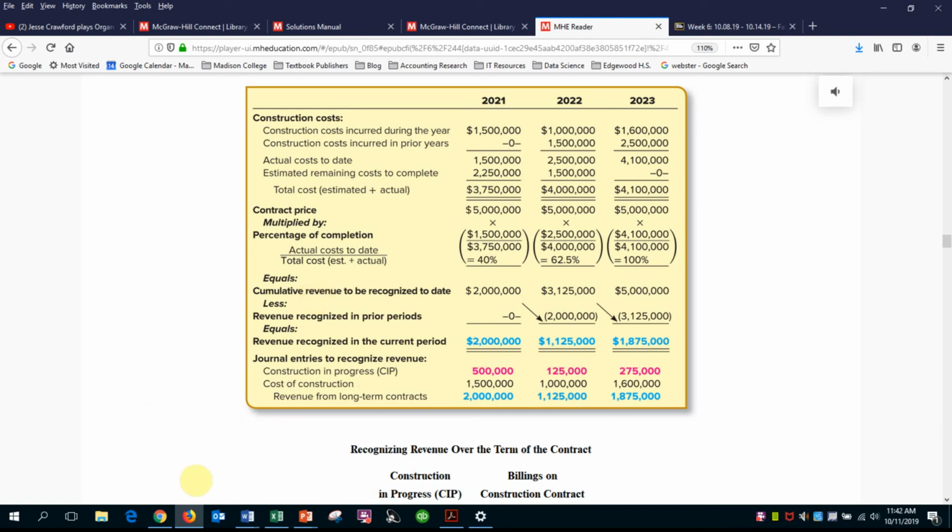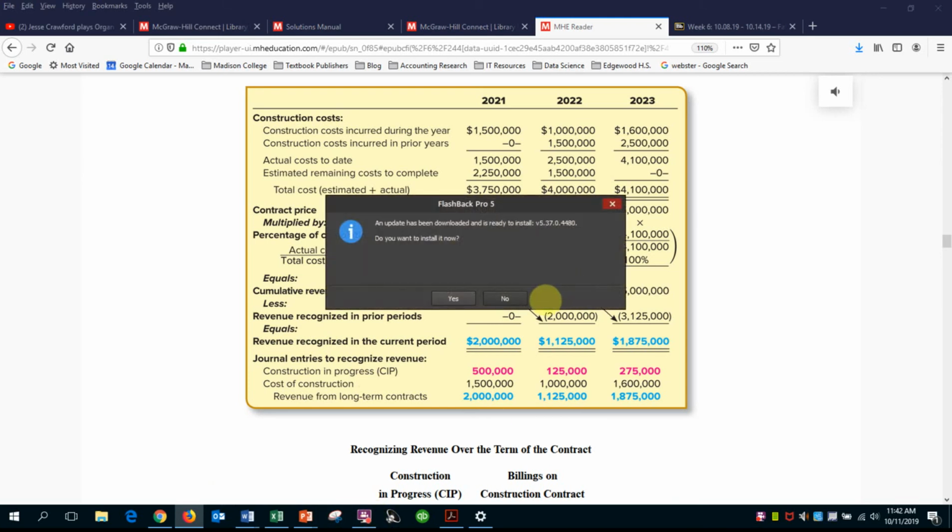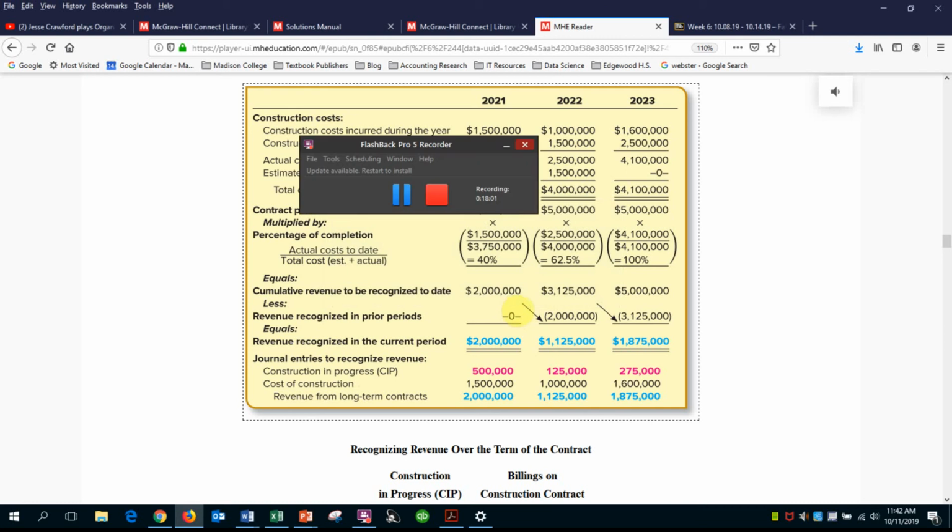Pull in the costs on the construction, which is our very first row again, of $1 million this year in 2022. The difference between the two again, we'll book that gross profit into the construction in progress account, and we'll repeat that process for 2023.